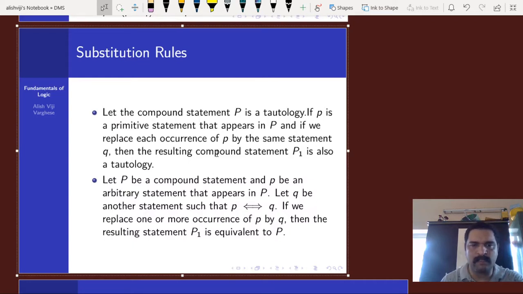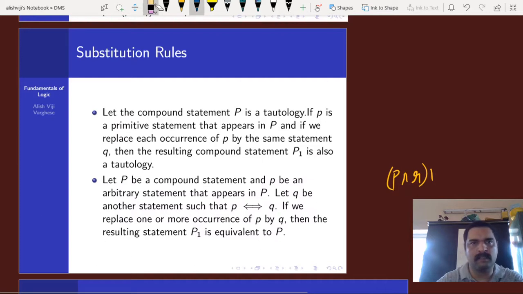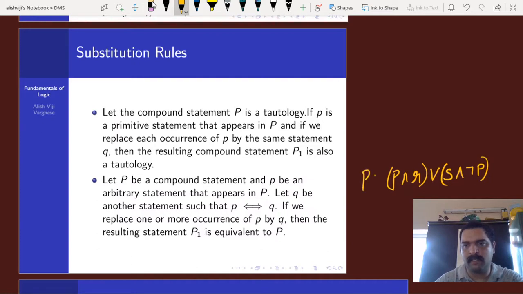If P is a compound statement and small p is an arbitrary statement that appears in P, and Q is another statement which is equivalent to p, then we can replace p with Q in some occurrences of p in the statement, and the resulting statement P1 is equivalent to P. For example, if you have a statement like P and R, or S and negation P, this will be the statement P.